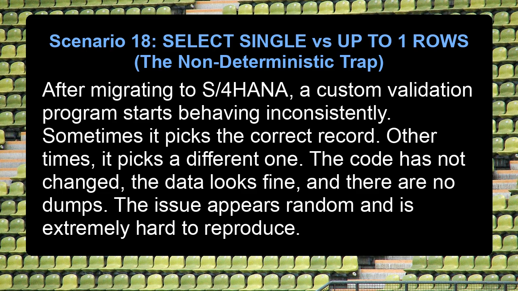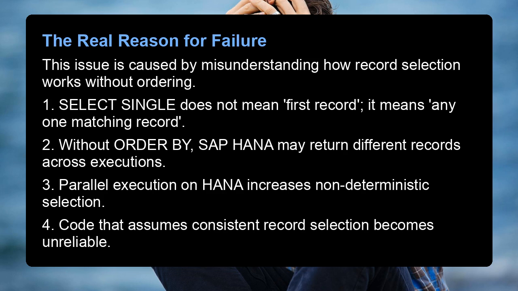Scenario 18. Select single versus up to 1 rows, the non-deterministic trap. After migrating to S/4HANA, a custom validation program starts behaving inconsistently. Sometimes it picks the correct record. Other times it picks a different one. The code has not changed, the data looks fine, and there are no dumps. The issue appears random and is extremely hard to reproduce. The real reason for failure.